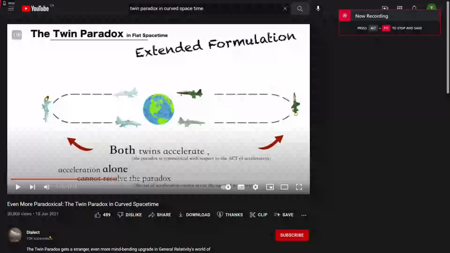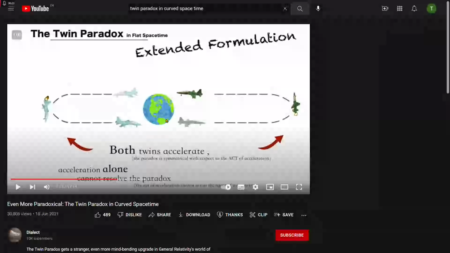I want to come back to Dialect's video here, which has an example with two moving twins. Both twins are in different spaceships, and they both move away from each other at the same speed. But one twin turns around later than the other twin. Now, if you watch my True Solution Twin Paradox video, that explains what exactly is happening and why they don't have symmetry. But regardless, let's think about this for a second, where you have one twin that moves more through space, or more absolute distance, than the other twin, and therefore this twin ages less. Now, that is an interesting phenomenon, and that goes into whether velocity can be absolute.